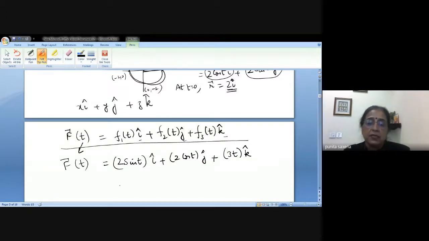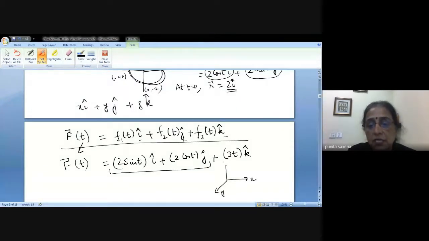Then what does it represent? If you just see, this is your x, y and z. These are the 3 axes. So this is your x, this is your y, and this is your z. These two terms are going to define how your curve behaves in the xy plane, which is going to be a circle of center 0, 0 and radius 2. And this term defines the movement along the z-axis, right?